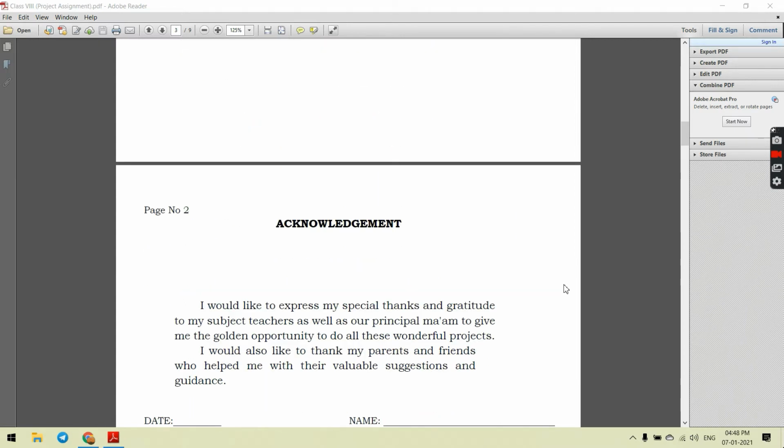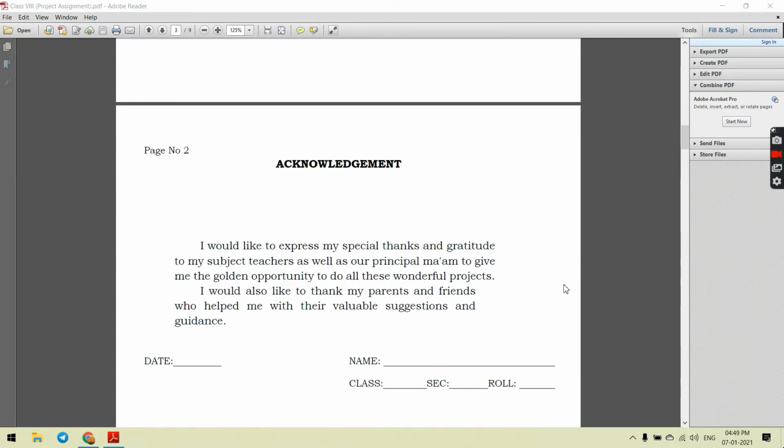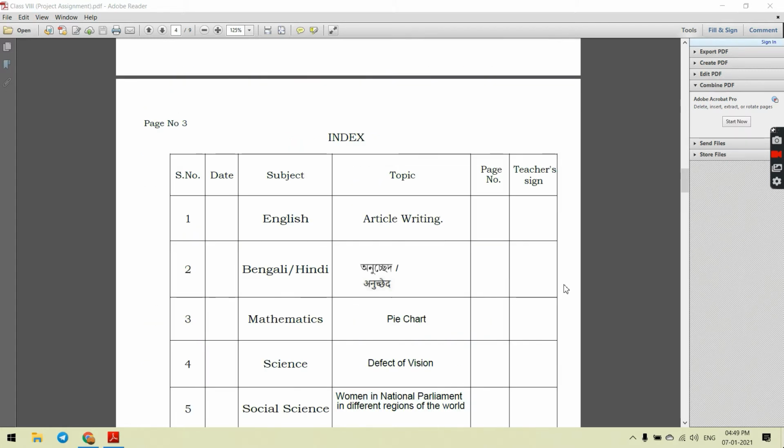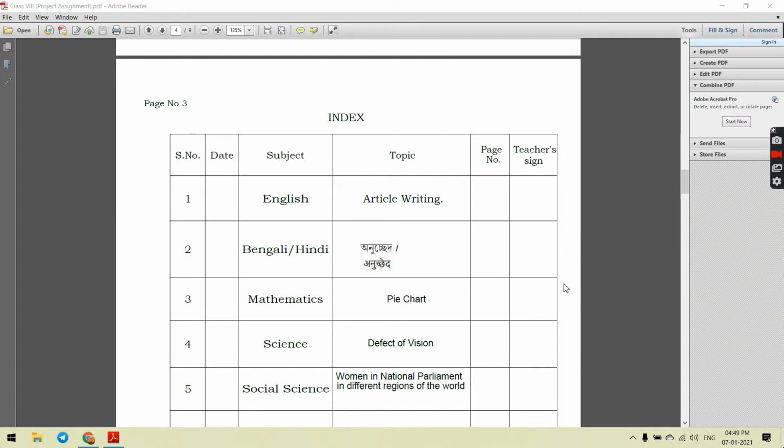Then on the next page you have to write the acknowledgement. The acknowledgement which has been written here, you have to copy that, and then you have to put the date, name, class, section and the roll. In the third page you have to write the index. In the index you have to make 6 columns. First column is serial number, then date, subject, topic, page number and the teacher's signature.